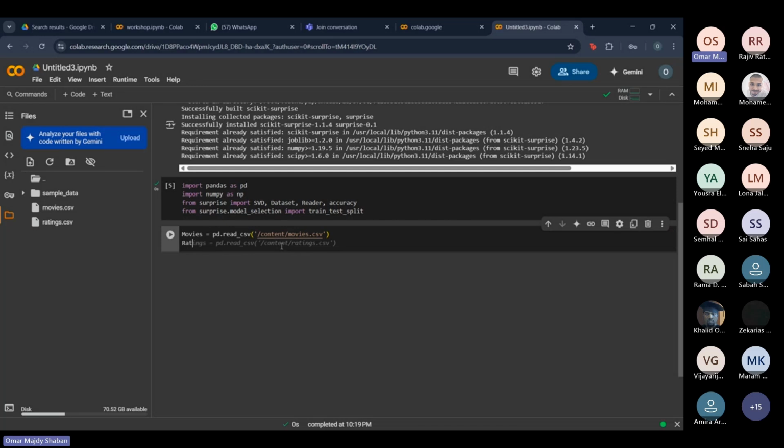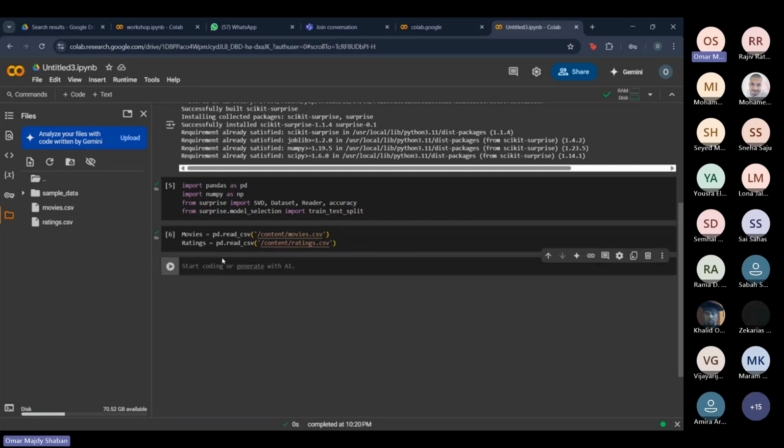So we're gonna make a variable for the ratings, and we're gonna copy the path from the ratings data set, and we're gonna put it here. And perfect, it runs.